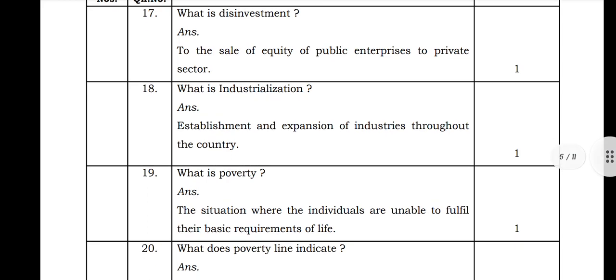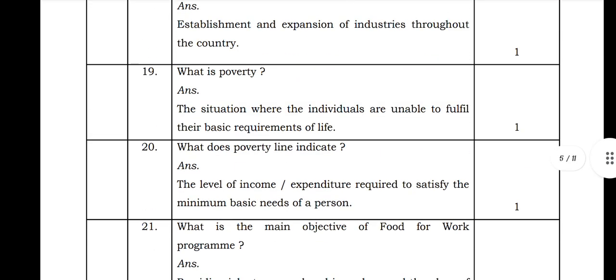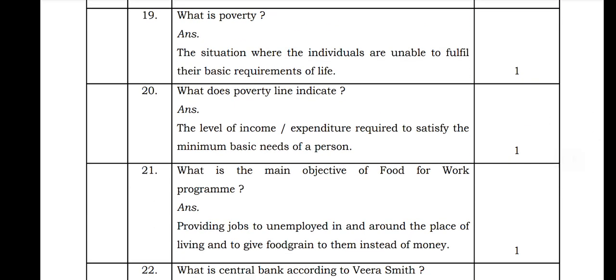What is industrialization? Establishment and expansion of industries throughout the country is known as industrialization. What is poverty? The situation where individuals are unable to fulfill their basic requirements of life is known as poverty. Next is, what does the poverty line indicate? The poverty line indicates the level of income or expenditure required to satisfy the minimum basic needs of a person.